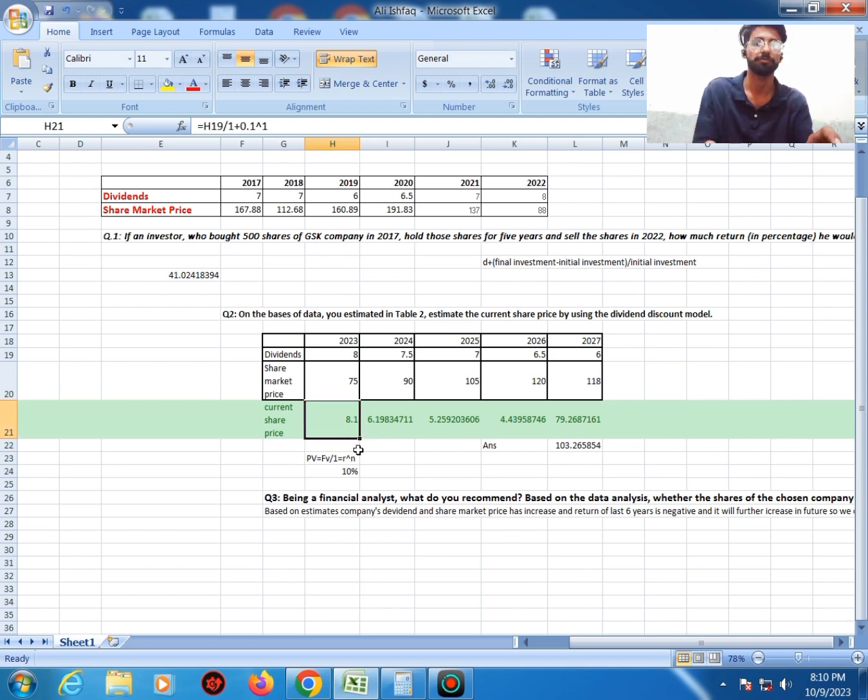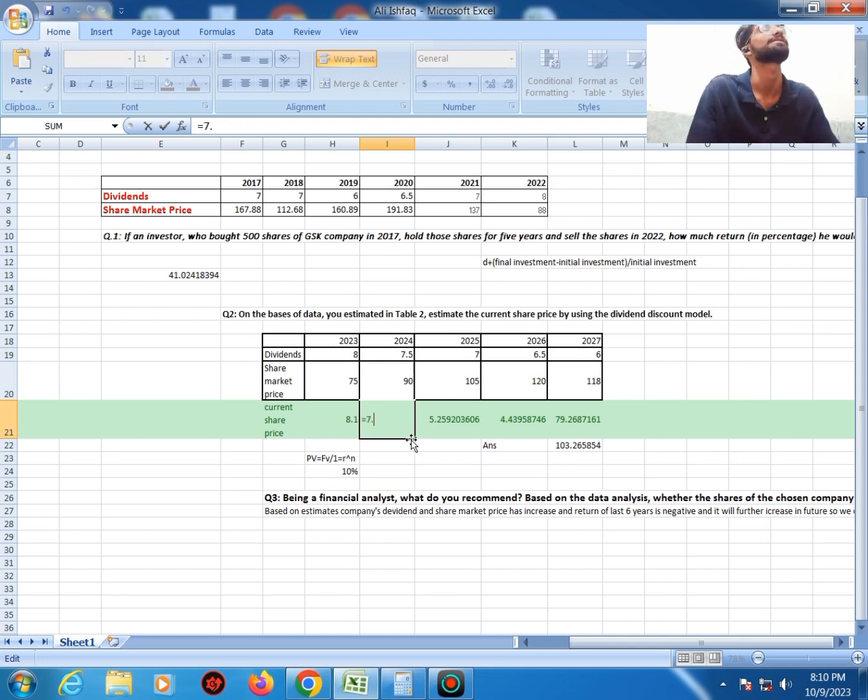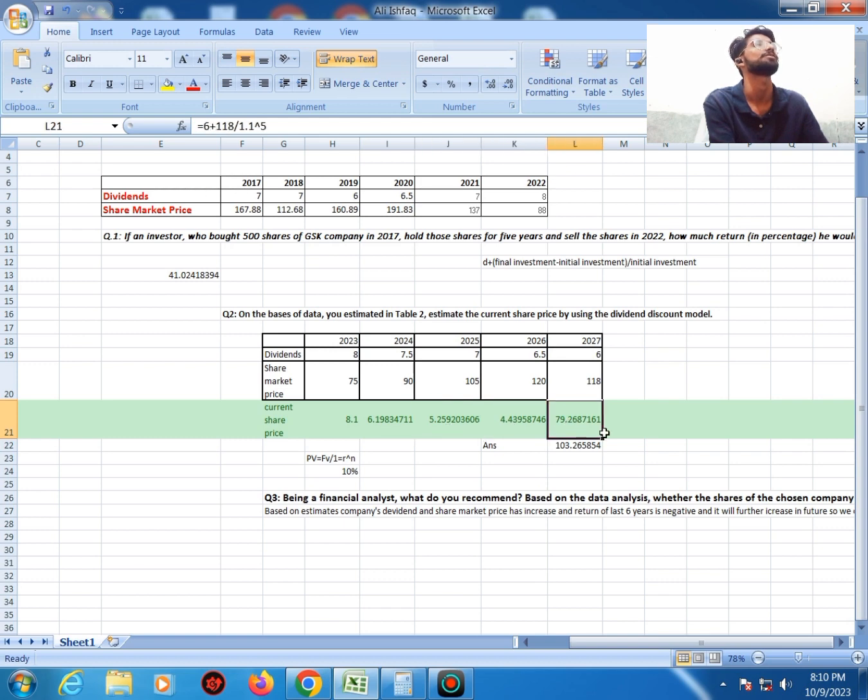My current share price is 8.1. Now I'll apply the same formula in 2024, but in 2024 n will be equal to 2. So let's try to find out. So I have got 6.19 current share price.